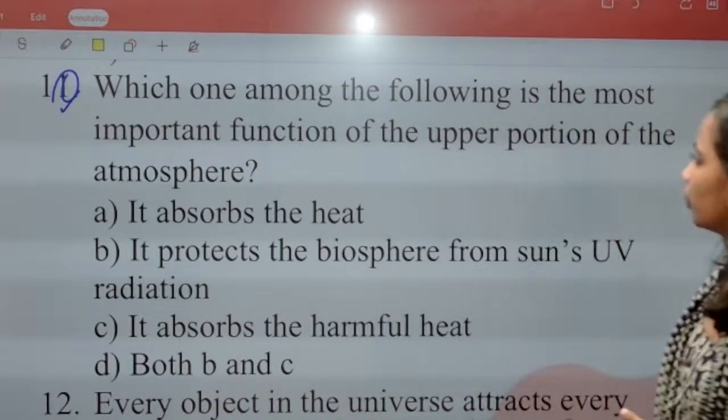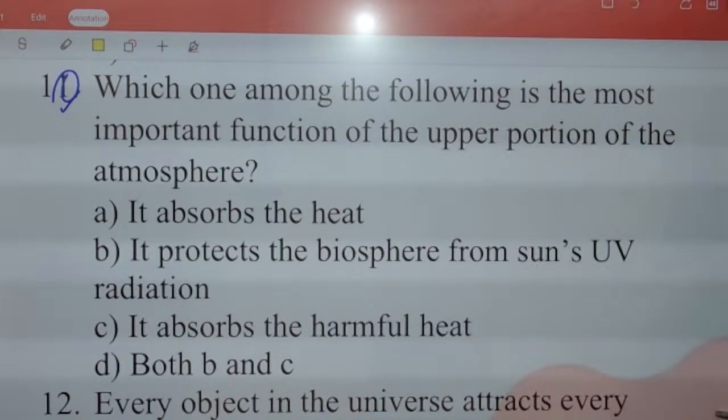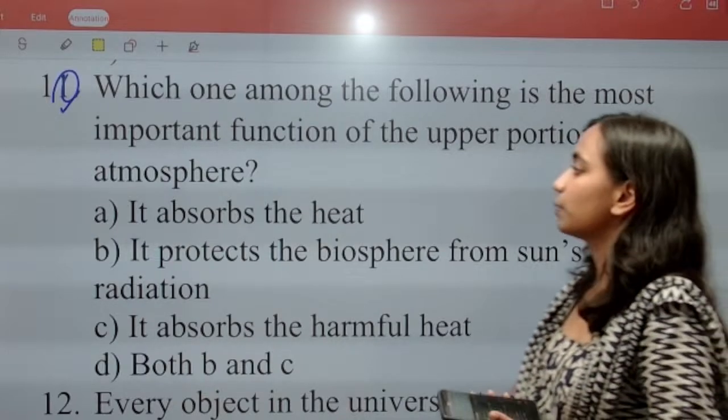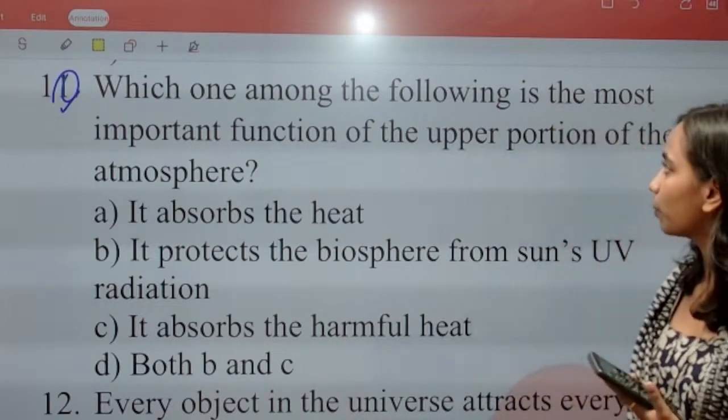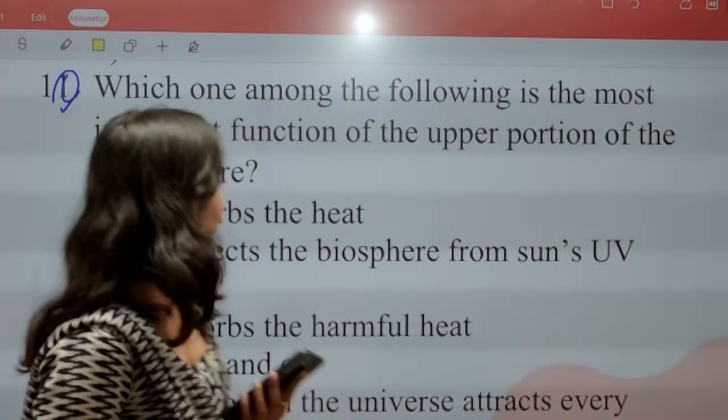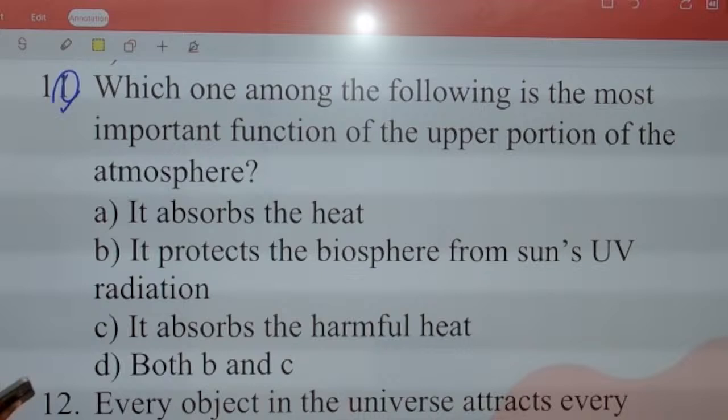Which one among the following is the most important function of the uppermost portion of the atmosphere? What will be the most important function of the uppermost portion of the atmosphere? It absorbs the heat. It protects the biosphere from the sun's UV radiation. It absorbs the harmful heat, or both. What will be the correct answer for the question?